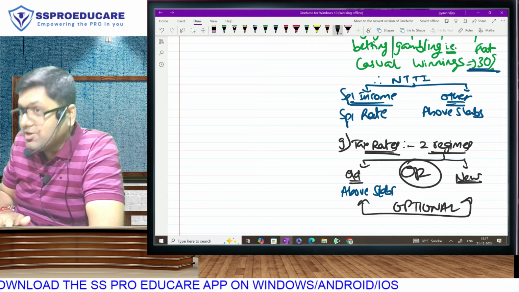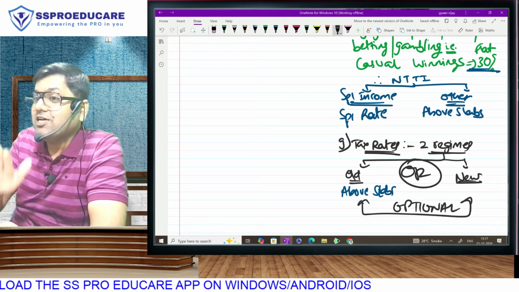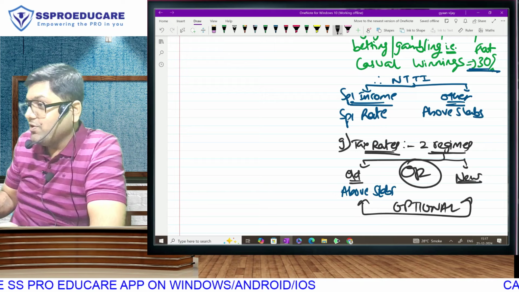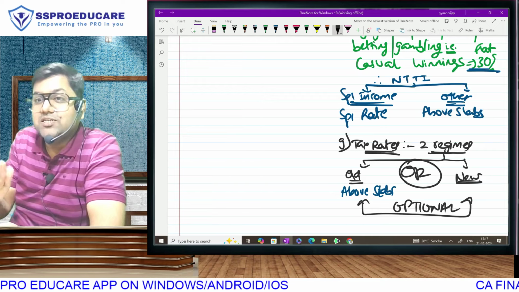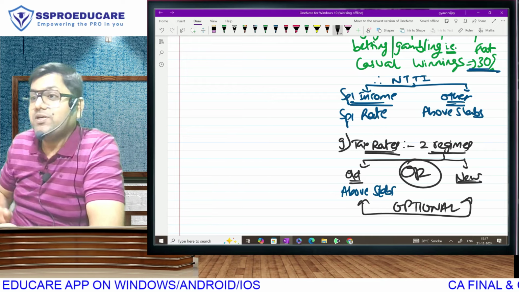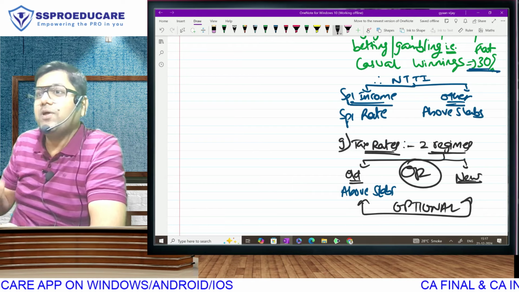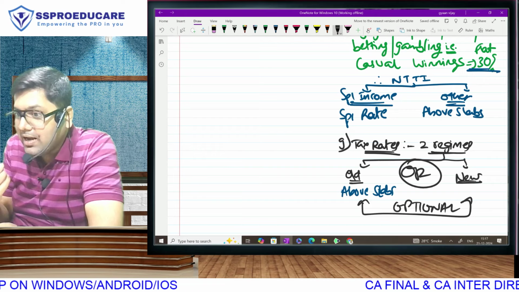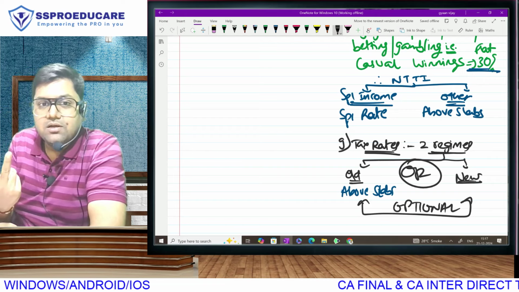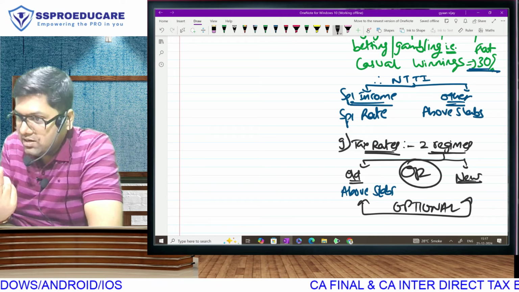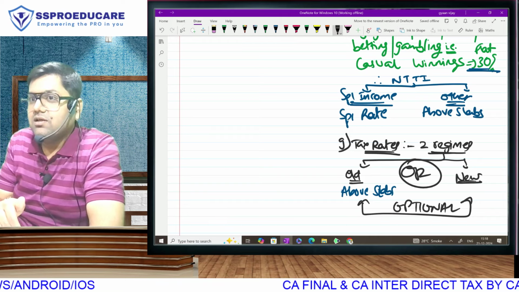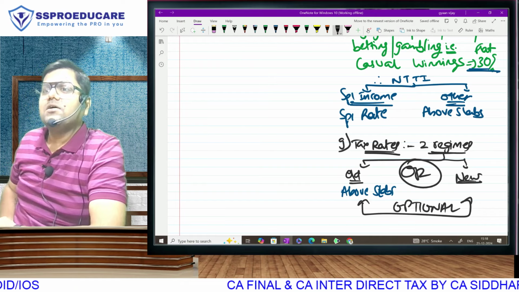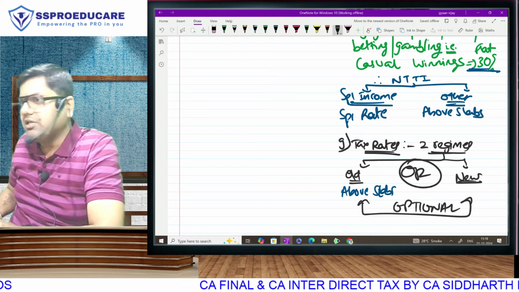In the old regime, take all those exemptions and deductions, reduce your income, and solve those questions as per old rates. In the new regime, don't take those deductions, increase your income, solve the question as per new rates, and then you pay the old or new total. You'll pay two taxes, old and new total. You have to pay any one. Which one will you pay? Whichever is beneficial. Since it is optional, obviously we will choose whichever is lower.